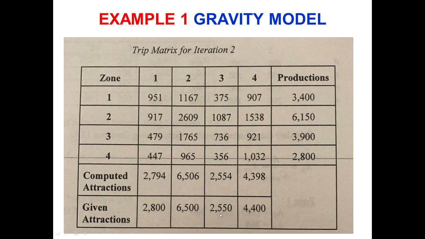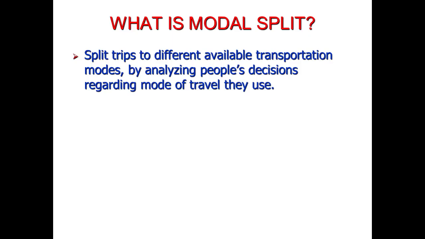So there is a thumb rule that the computed attractions should be in the range of 5% on either side of the given attractions, like the value of 2800 plus minus 5% of its value. So this computed attraction should lie within that range. So here we can see that these computed attractions are in the permissible limit. So we will stop our iterative procedure here, and we will conclude that these 16 values are the interzonal flows which we were interested to find out in the trip distribution process.